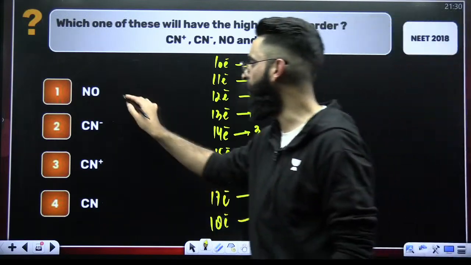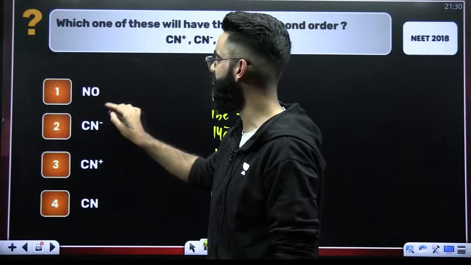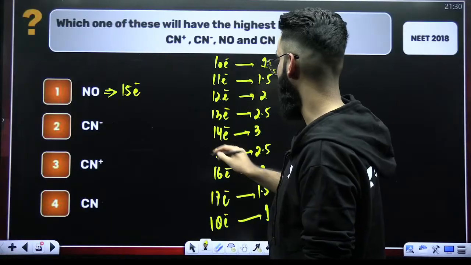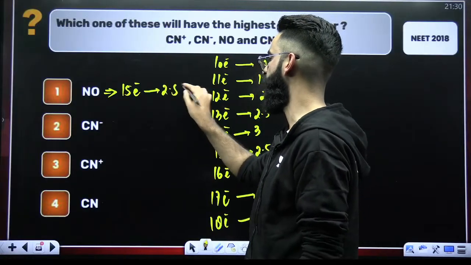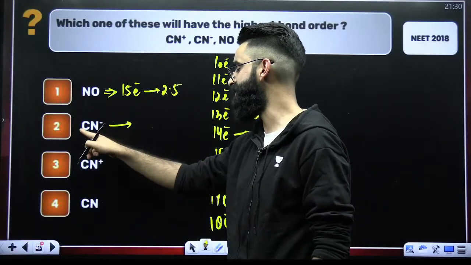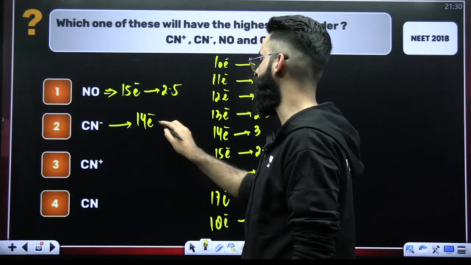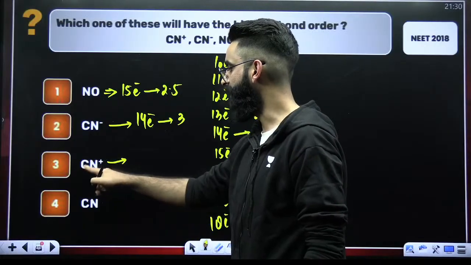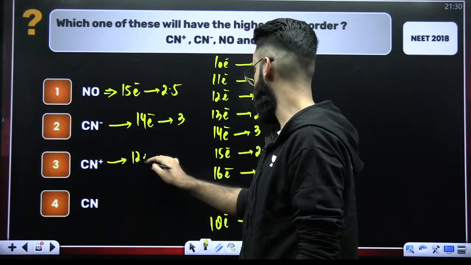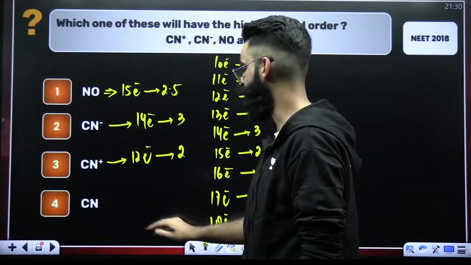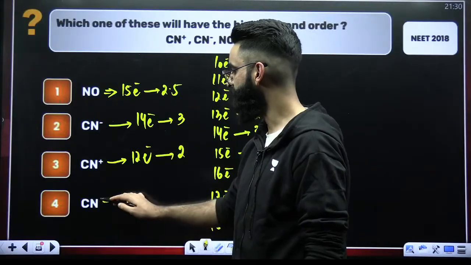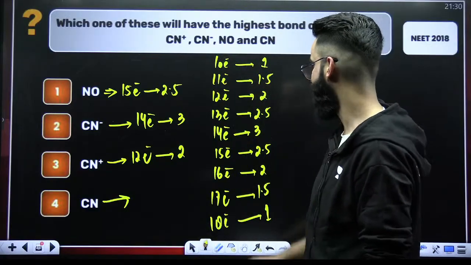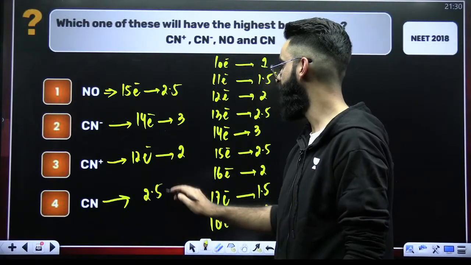Now, NO, nitrogen has got 7 electrons, oxygen has got 8. So 8 plus 7 comes out to be 15. So it's a 15 electron species, and 15 electron species have got the bond order of 2.5. CN negative, 7 plus 6 is 13, 13 plus 1 is 14. 14 electron species has got the bond order of 3. CN positive, 7 plus 6 is 13, 13 minus 1 is 12. So it's a 12 electron species. 12 electron species have 2. CN, 7 plus 6 is 13. 13 electron species have got the bond order of 2.5.